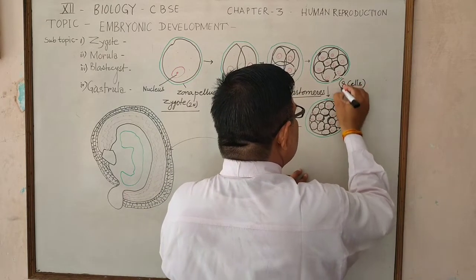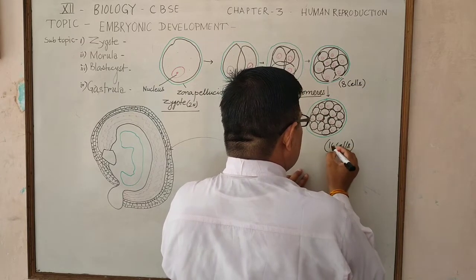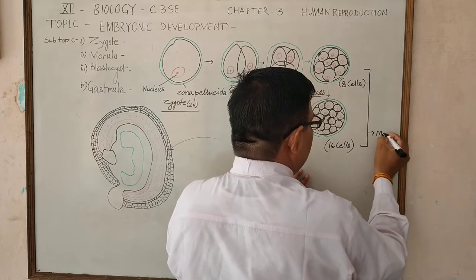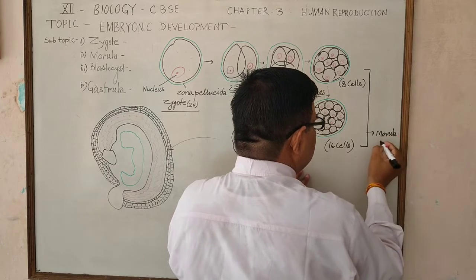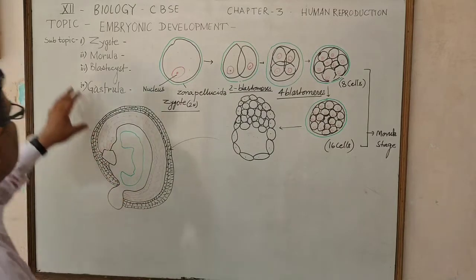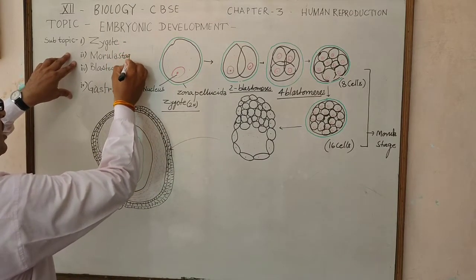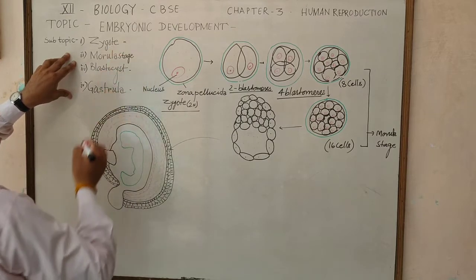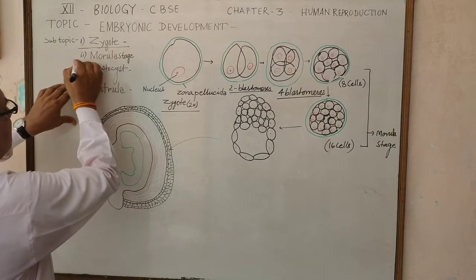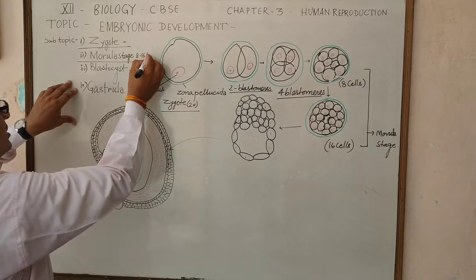These 8 to 16 cell stages are called the morula stage. So the morula stage is the second stage after zygote. As zygote is a single cell, morula has 8 to 16 cells.